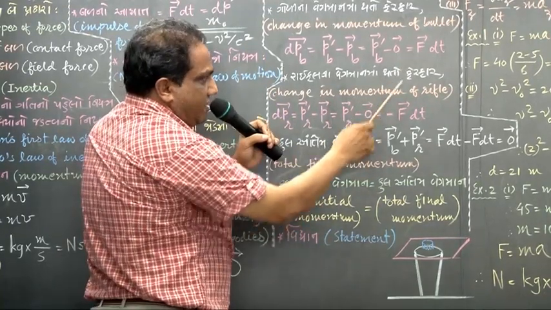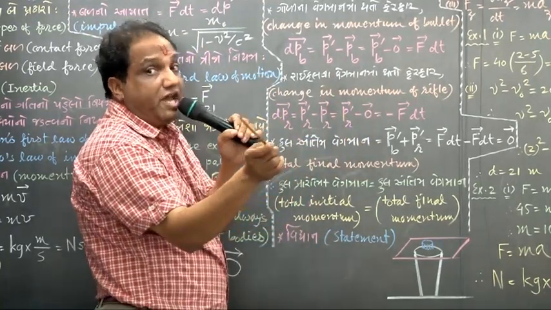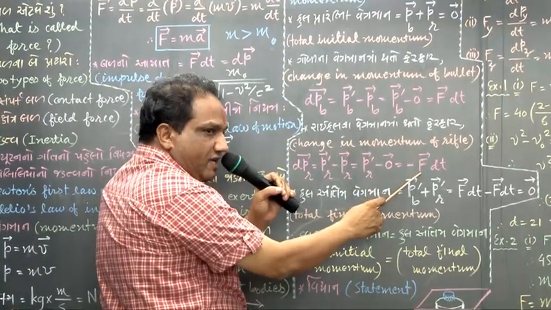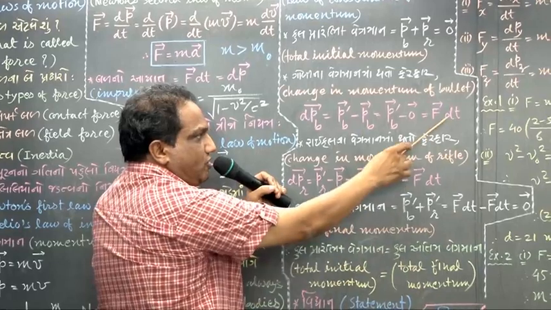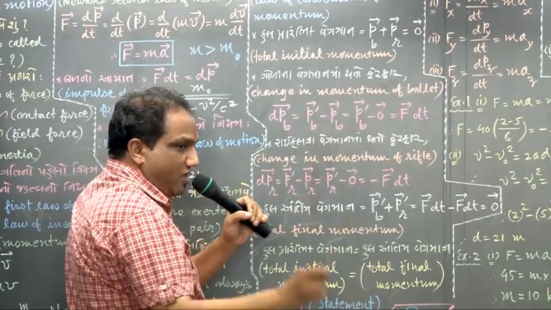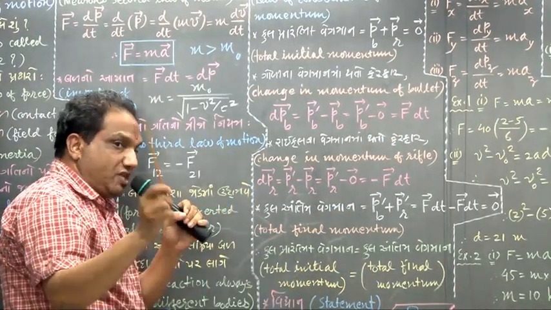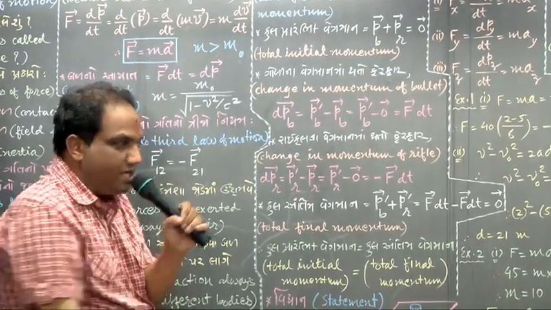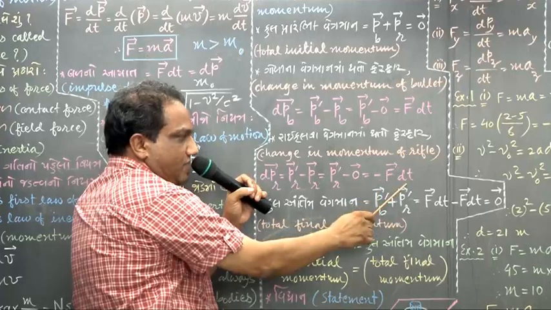You know action and reaction are equal in magnitude, opposite in direction. So here vector F and here minus vector F, correct? Time of interaction is the same. Here also dt, here also dt. For as much time the force of action is exerted, for the same time the force of reaction is also exerted. So these two time intervals are the same.